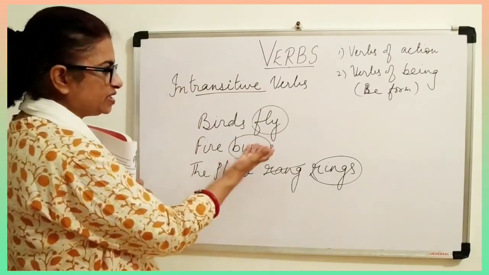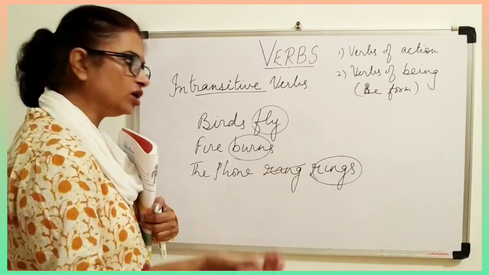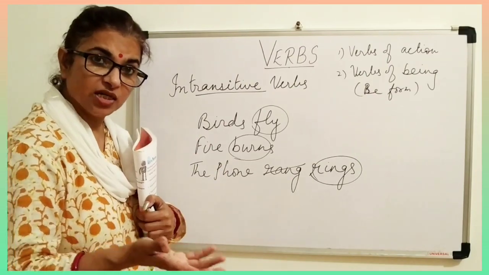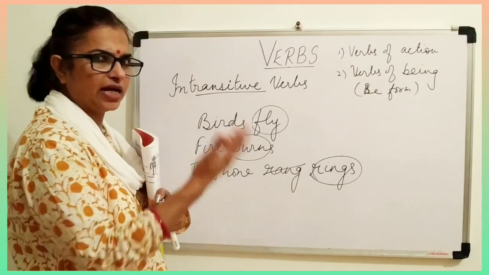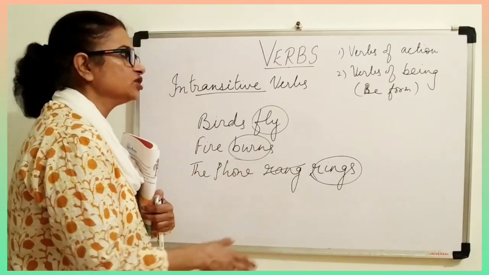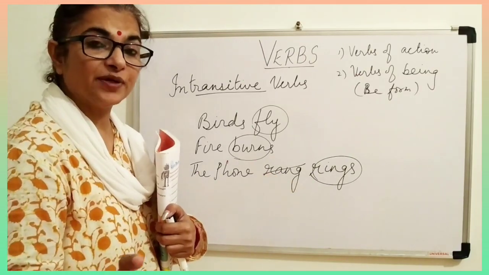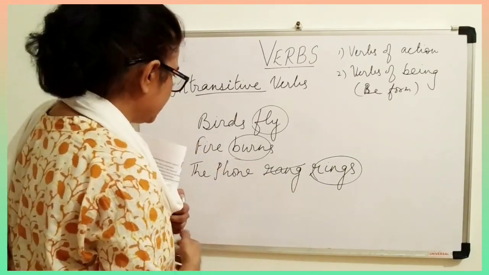Suppose if it is present time, we are writing is. If it is past time, we are writing was. So all these are finite verbs. Why are they finite? Because they change accordingly, as the subject is there, time is there. So finite verbs change. This you must remember, because non-finite verbs don't change.